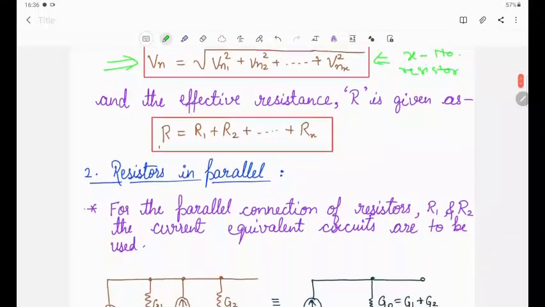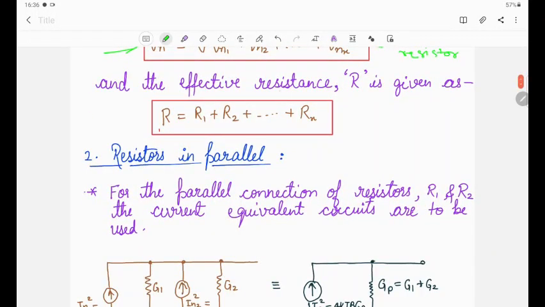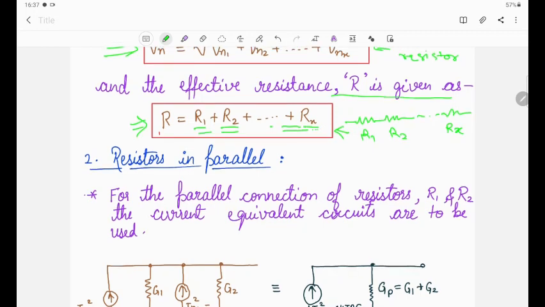Now, what will the effective noise resistance be? The effective resistance is given by R, so R will be R1 plus R2 and so on up to Rx. We know that if resistances are connected in series, let's say this is R1, R2 and this is Rx, its equivalent resistance will be R1 plus R2 plus and so on up to Rx.